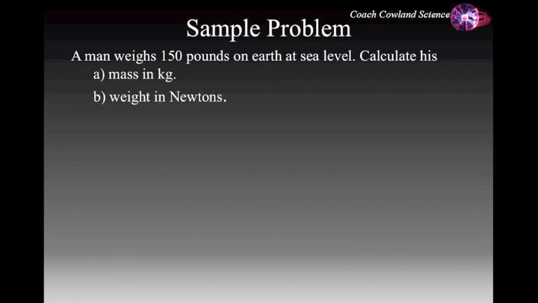Here's a sample problem. A man weighs 150 pounds on Earth at sea level. Calculate A, his mass in kilograms, and B, his weight in newtons. Pause the video and hit play when you're ready.